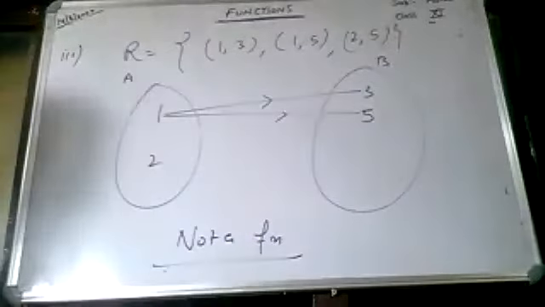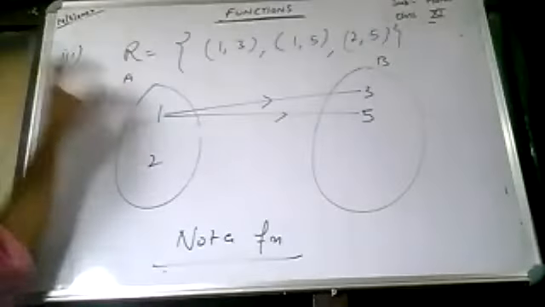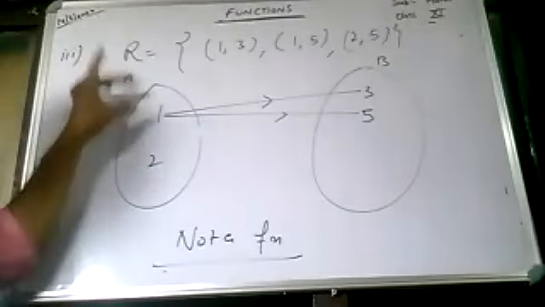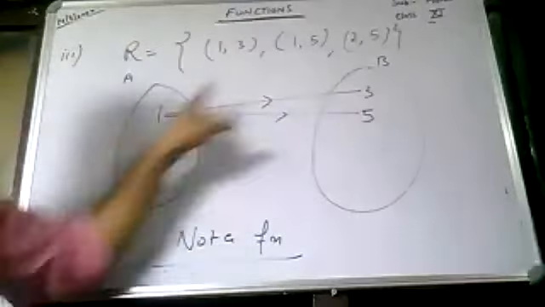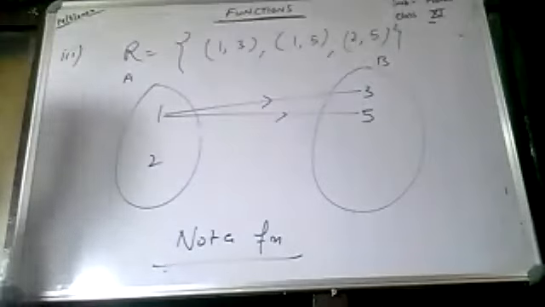So the criteria of uniqueness, what happened? It failed. So what was the definition? Every element of set A has a unique image in set B. One has image 3, one has image 5. Uniqueness will fail. So this is not a function.